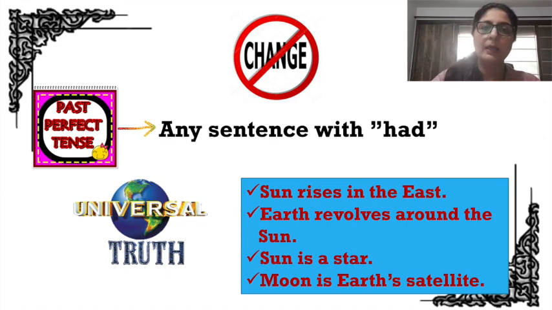It will not become sun rose in the east. Similarly, other universal truths like earth revolves around the sun remains earth revolves around the sun. Sun is a star. It will not become sun was a star. Moon is Earth's satellite. It will not become moon was Earth's satellite. It will remain moon is Earth's satellite.